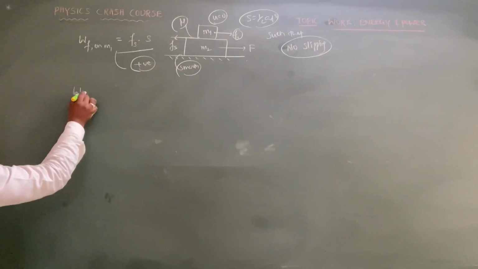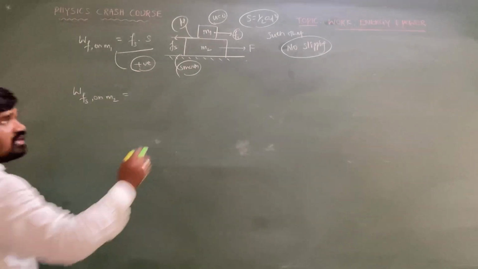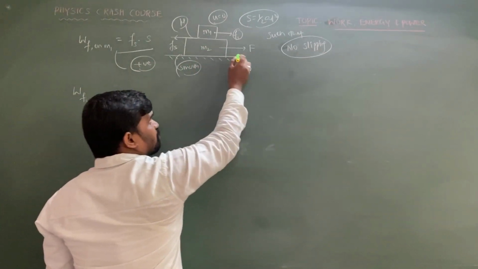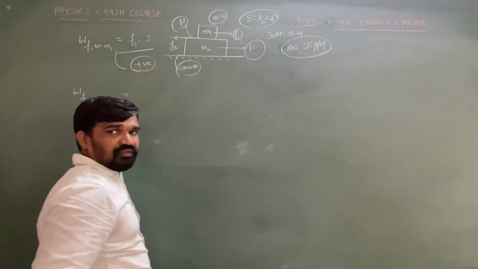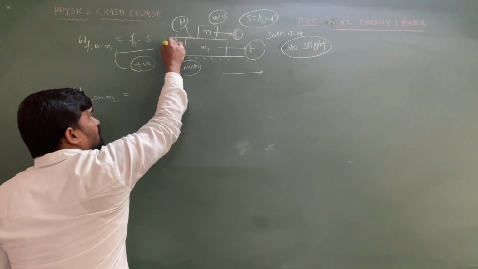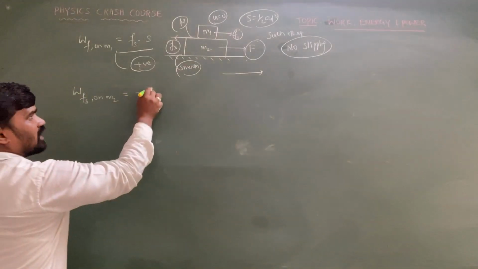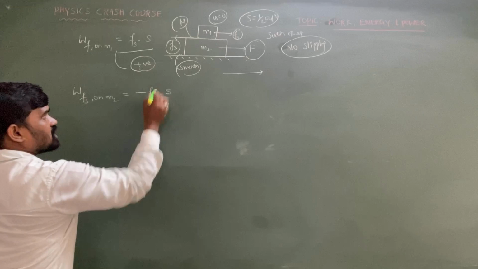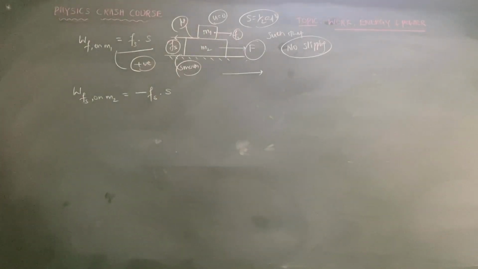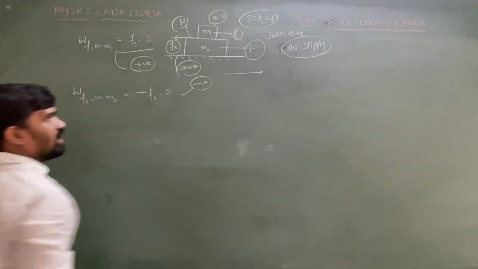Next, the work done by the static friction on m2. The m2 has displacement in the direction of the driving force, that means towards the right side, but the static friction is acting on m2 on the left side, so both are acting in opposite directions. So the work done by the static friction on the lower block is negative.